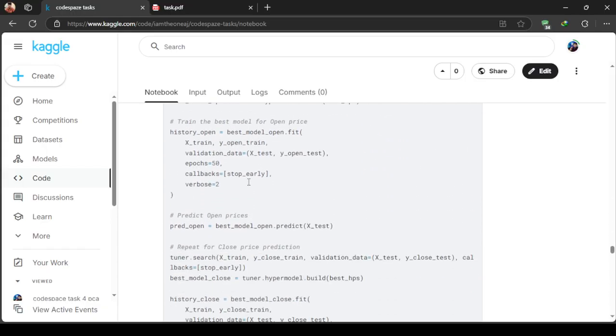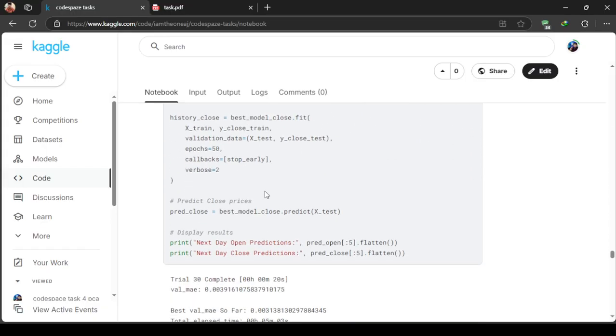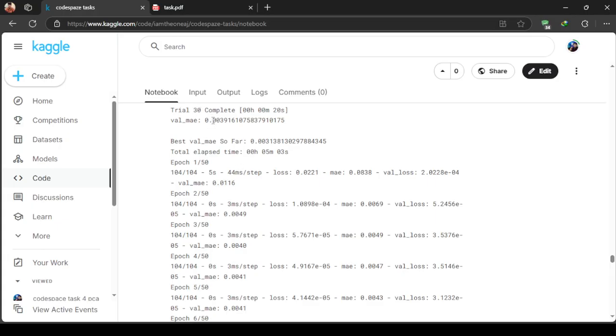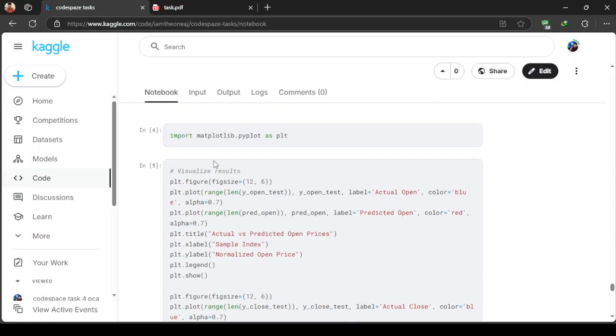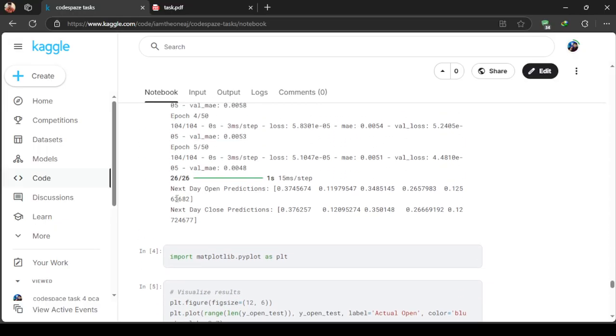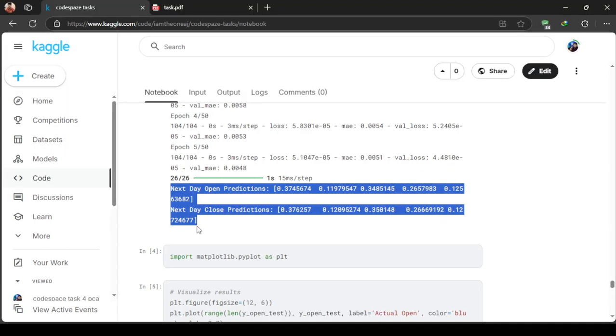After training the model, I got 30 complete instances. I also got predictions of the next day's opening and closing, that is 0.374.